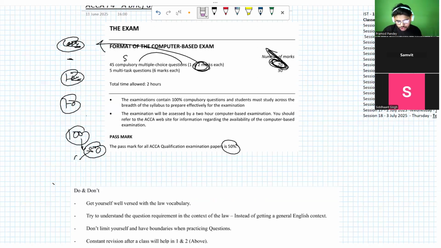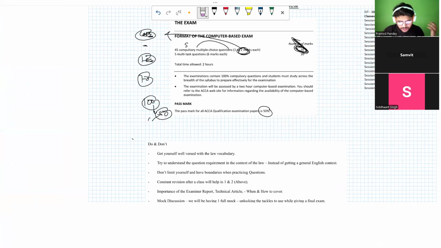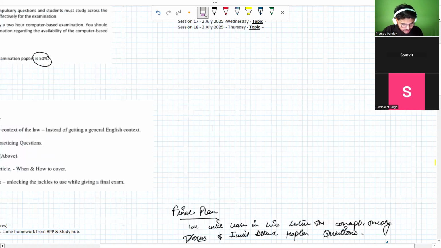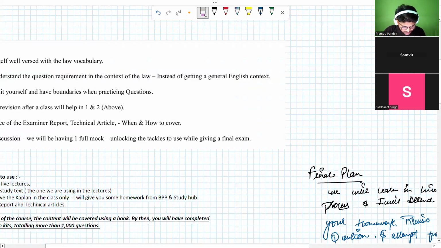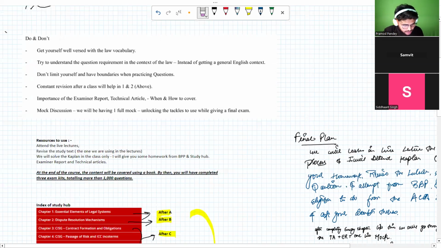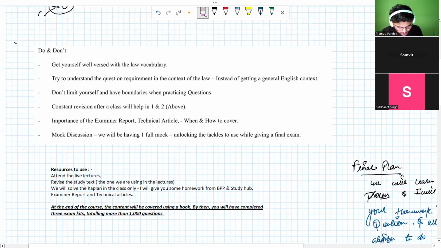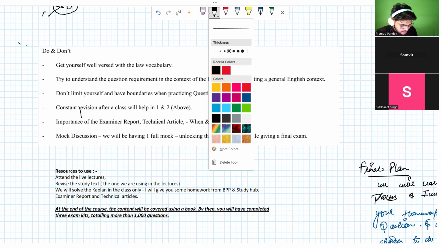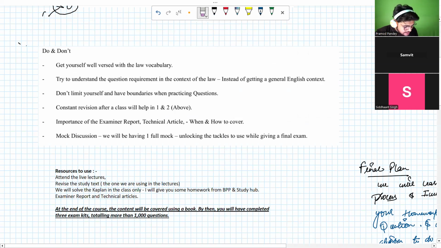Okay. So you do not have to wait for months to appear for the exam. Now there are a few things which I want to convey, like what the do's and don'ts are, which are very specific to this paper that we're going to deal with. Do's and don'ts. So ultimately, there is a reason why you will be studying the law paper. And this is the only single paper in your ACCA 13 papers which talks about the law.